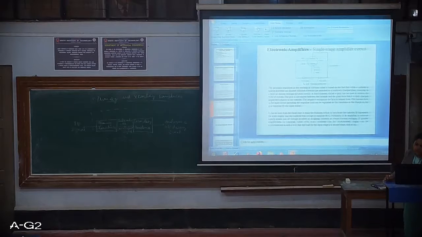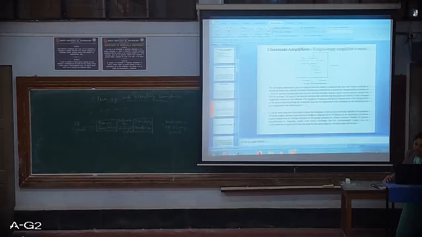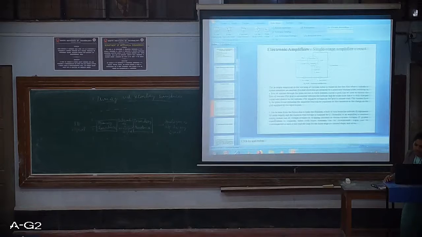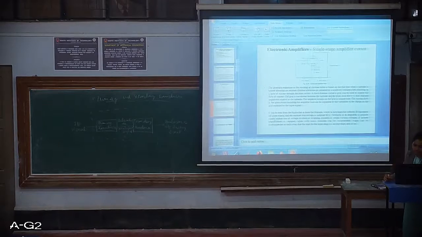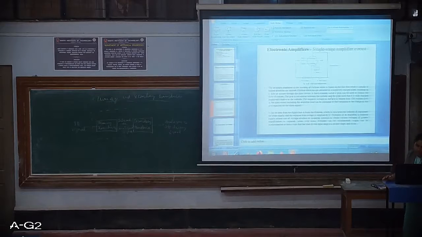Here the principle employed in the working of the vacuum tube is based on the fact that when a cathode is heated, electrons are emitted, and the emitted electrons get attracted to a positively charged plate, resulting in a flow of current through the plate circuit. Next, the third element, called a grid, can be used to control the flow of current.